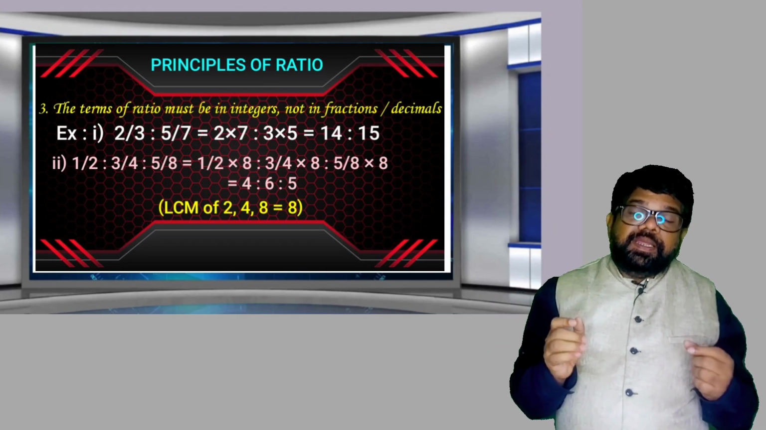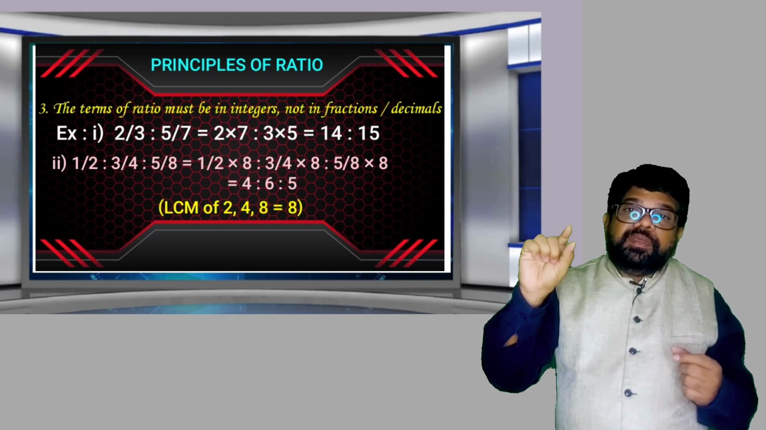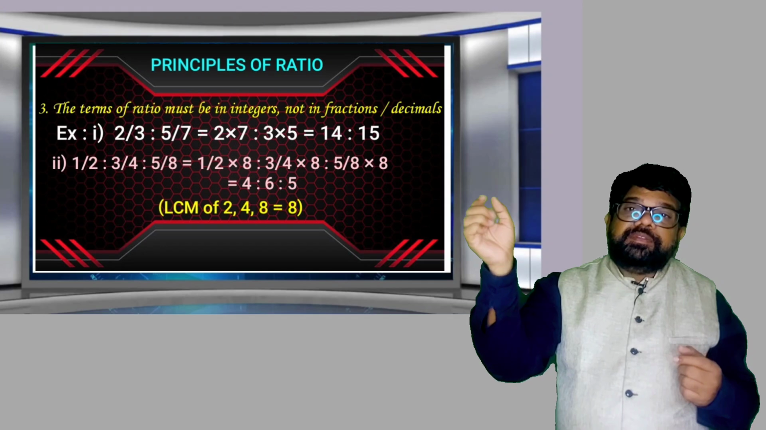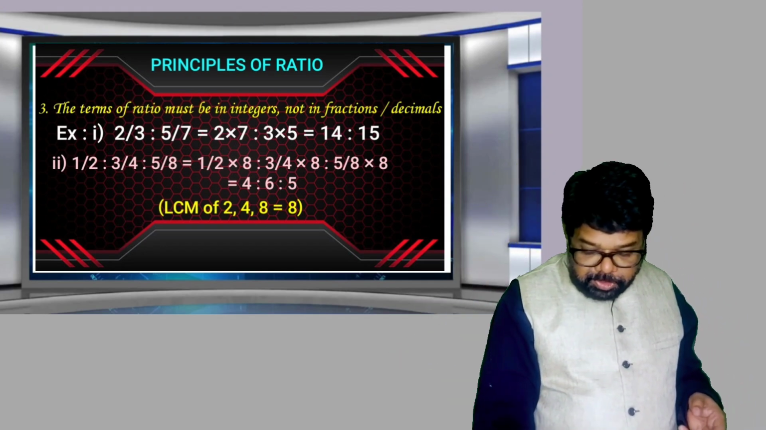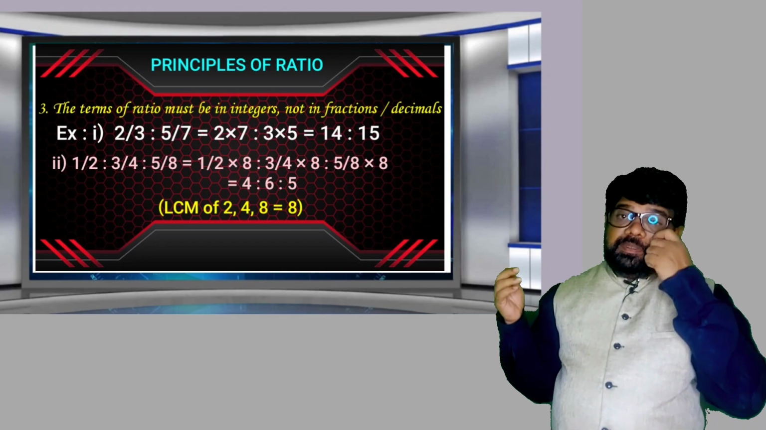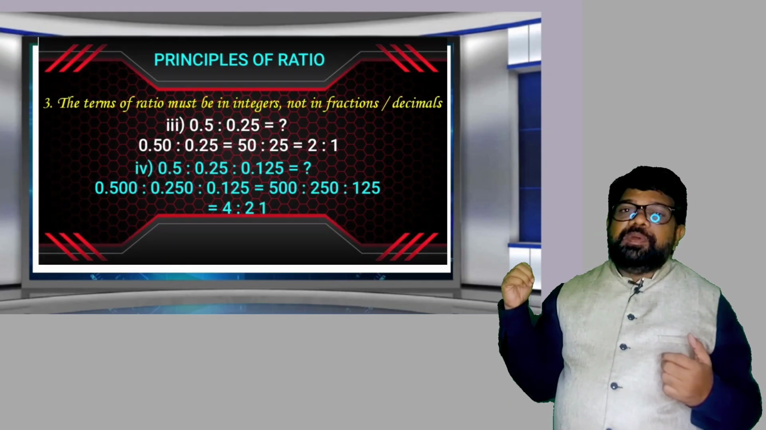What is the strategy? Calculate the LCM of denominators, multiply each and every term with the LCM, all fractions get cancelled, convert into integers. Understood? Now suppose the terms are given in decimal, what do you do?